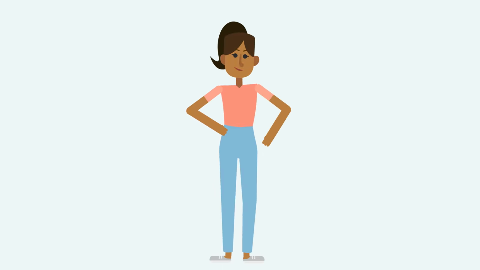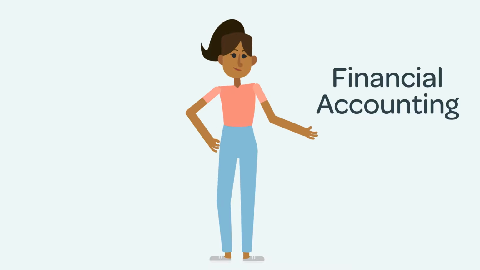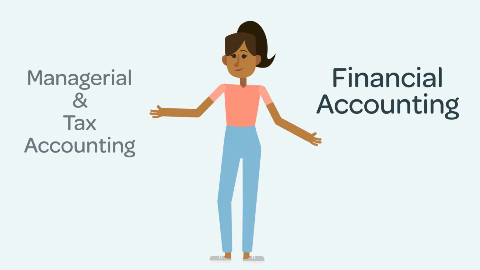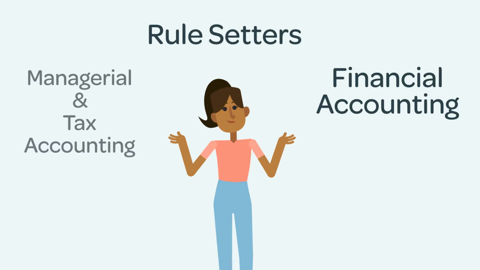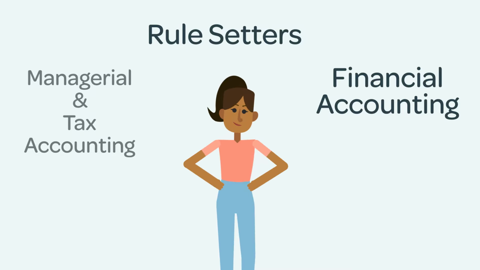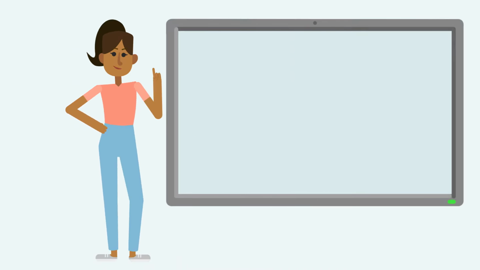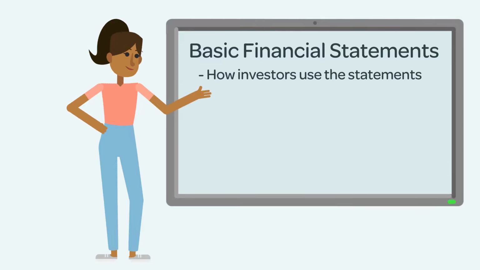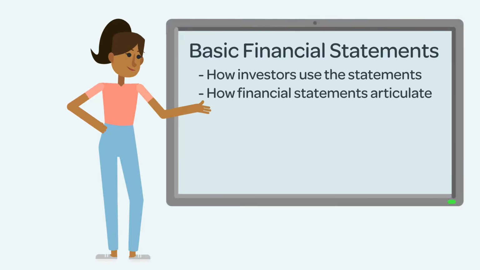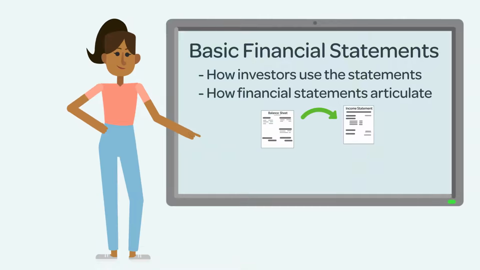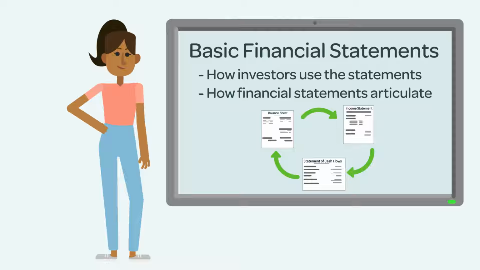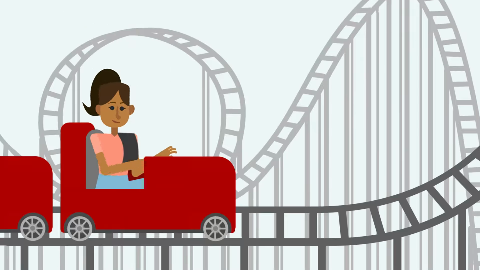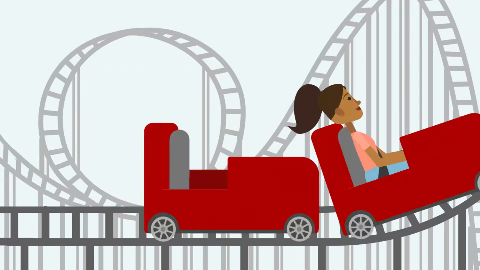Hello, and welcome to an exciting overview of financial accounting, where I will explain what financial accounting is, how it differs from managerial and tax accounting, and importantly, who sets the rules for financial accounting in the U.S. economy. In other videos, I will provide an overview of the basic financial statements, how investors use the information these statements provide, and summarize how the financial statements articulate. That is, how the balance sheet, income statement, and statement of cash flows relate to each other. Buckle up, my friends. This is going to be fun.